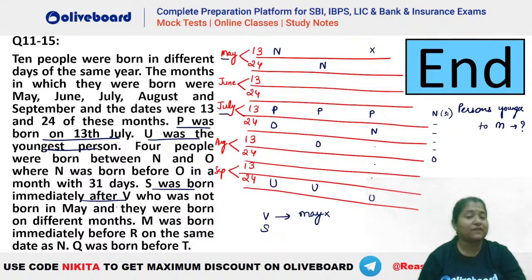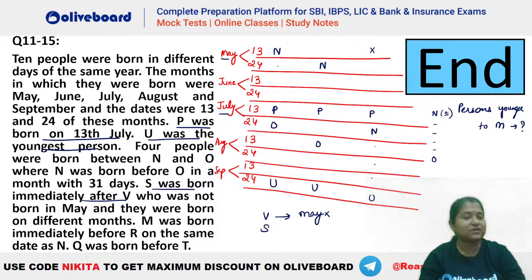Not here. Okay, V cannot be in May. Be careful here. And they have to be born in different months. That means you can take, let's say, May, June, or June, July, August. So that means one of them will be 24th of the first month and the other will be 13th of the second month, right? So let's see, where should we place V and S here?